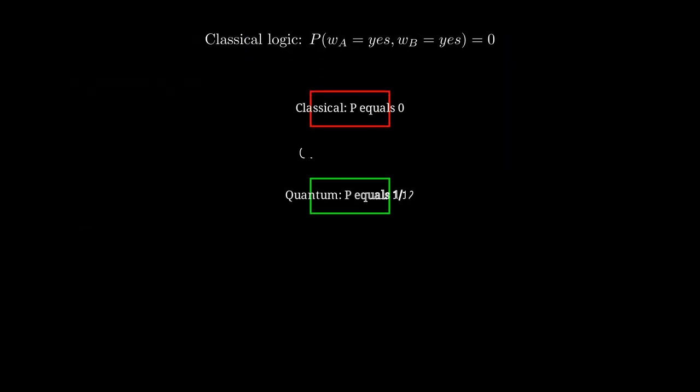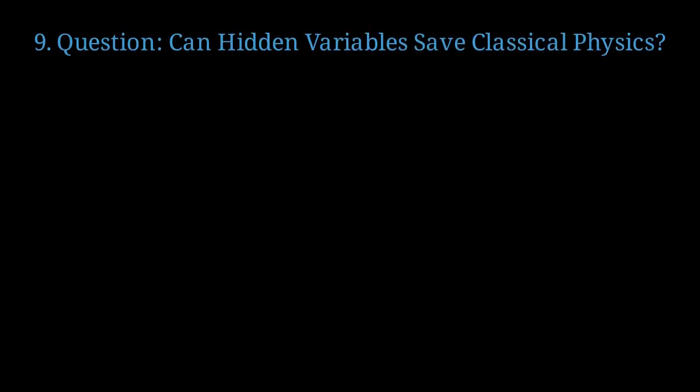We have a direct contradiction. Classical physics predicts probability 0, quantum mechanics predicts 1/12. You might wonder, can we save classical physics by introducing hidden variables?